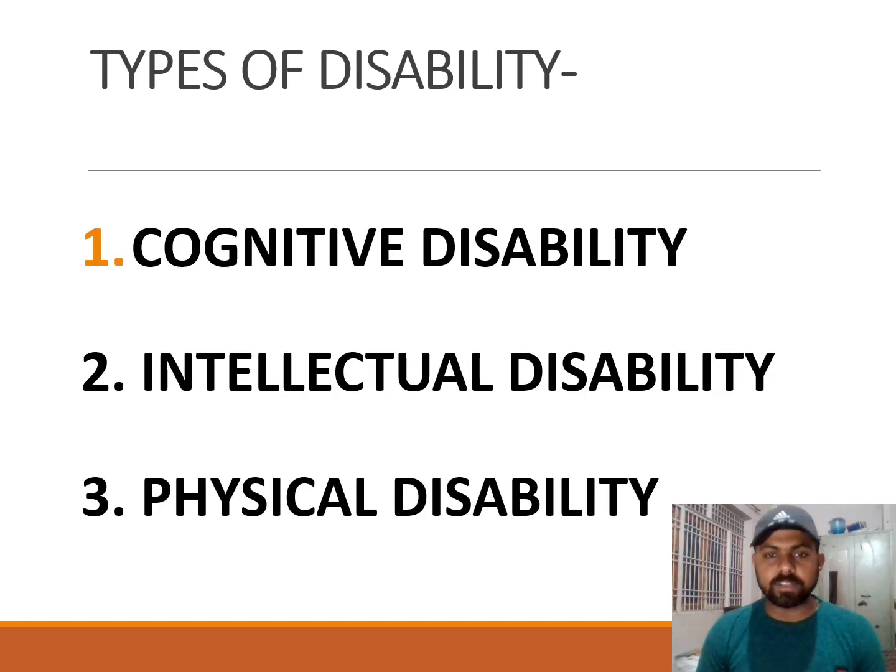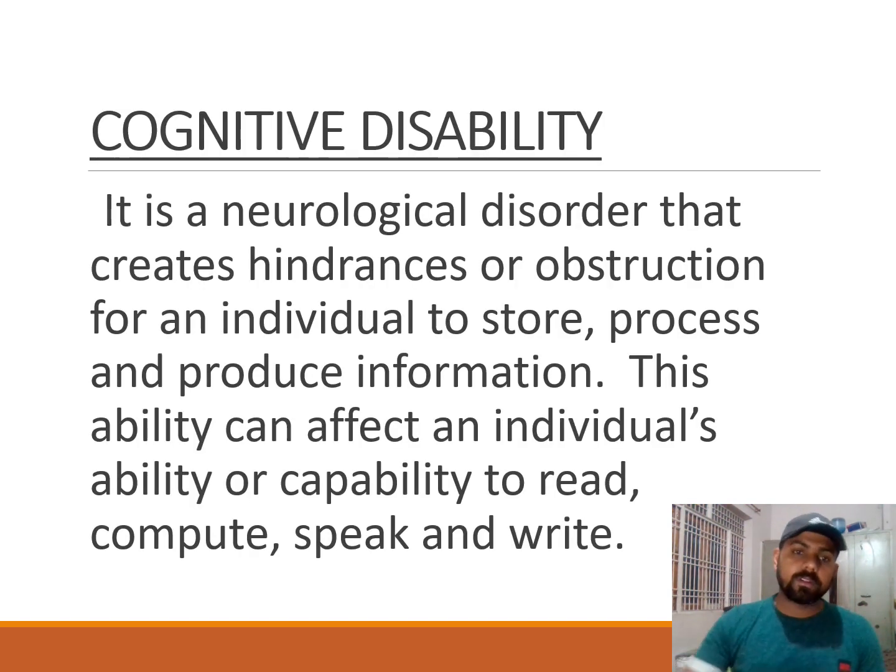Now we discuss the types of disabilities. Basically there are 3 types. The first is congenital disability, the second is intellectual disability, and the third is physical disability. First we discuss congenital disability. This is a neurological disorder that creates hindrance or obstruction for an individual to store, process and produce information.